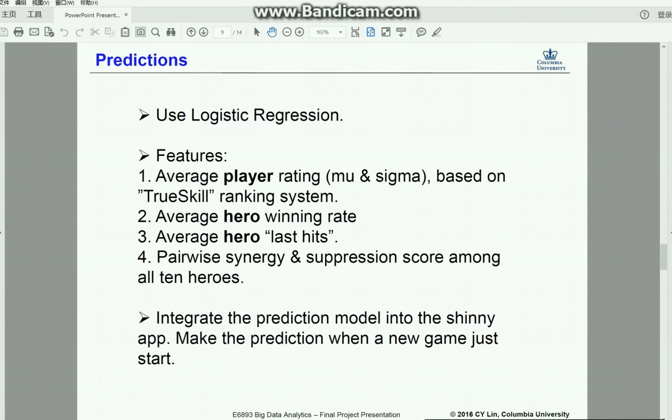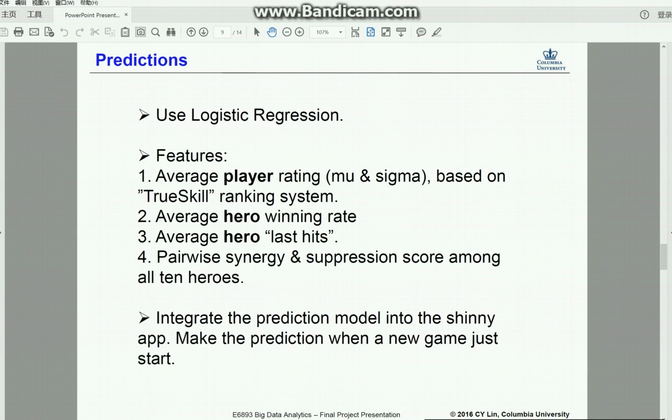Here comes the prediction part for our project. To make predictions, we use logistic regression. And as we know, the players and heroes are 2 very important factors that will affect the outcome of the game. So we use the average player ratings, the average hero winning rate, the average hero last hit, and the relationship among all the 10 heroes as features to make predictions.